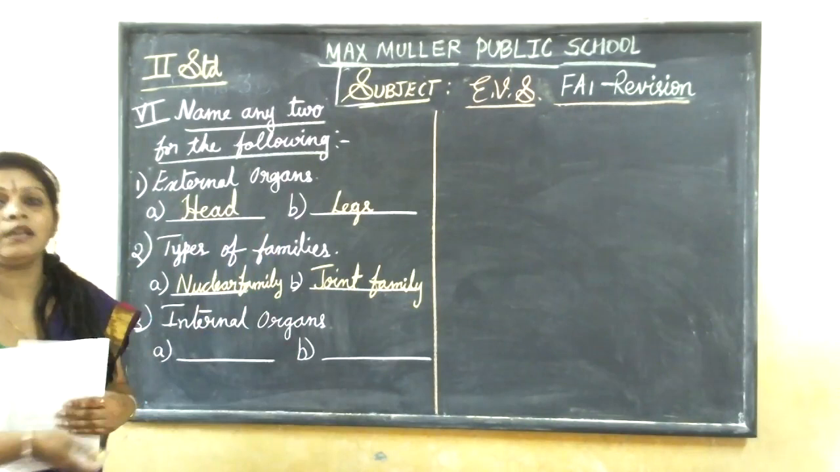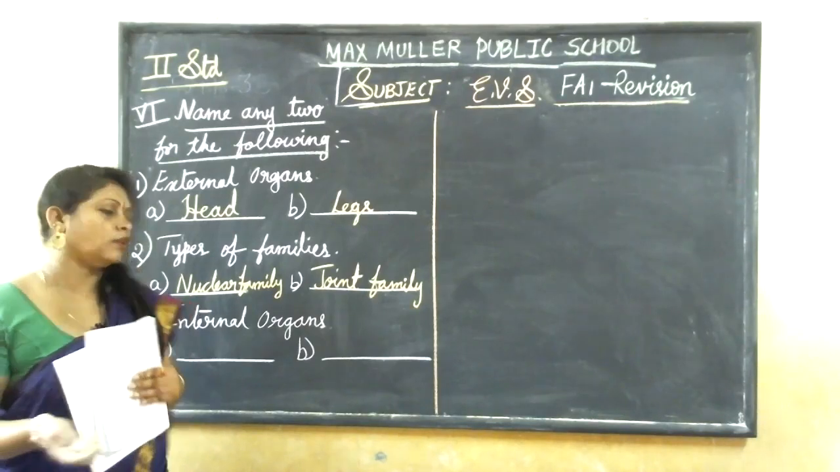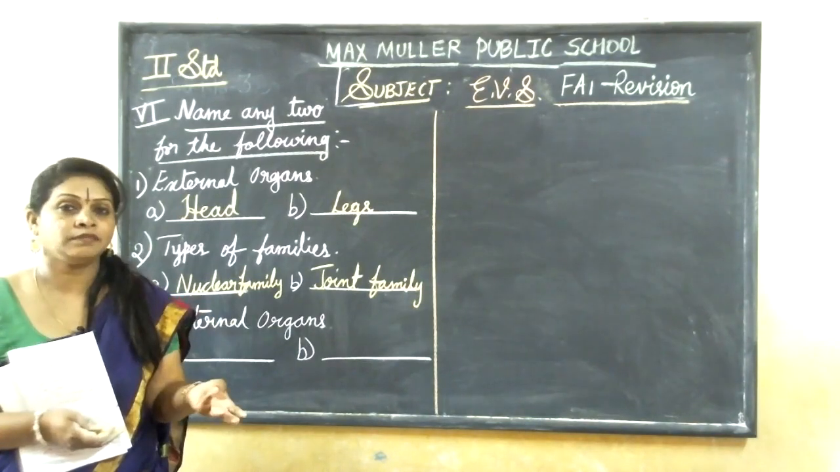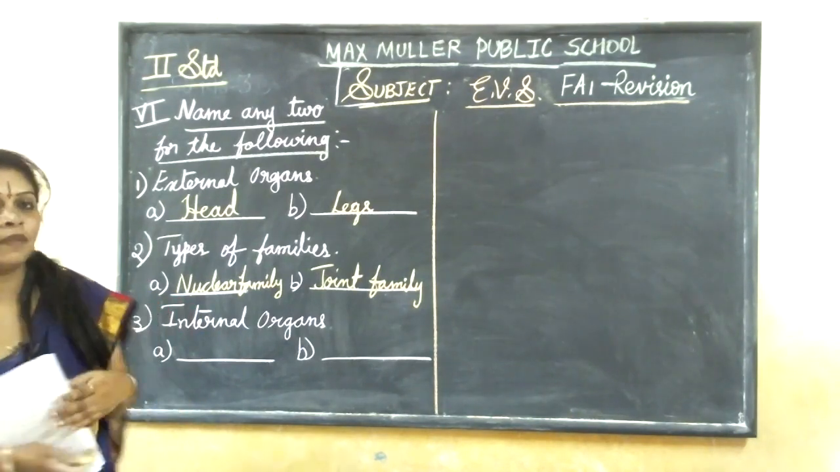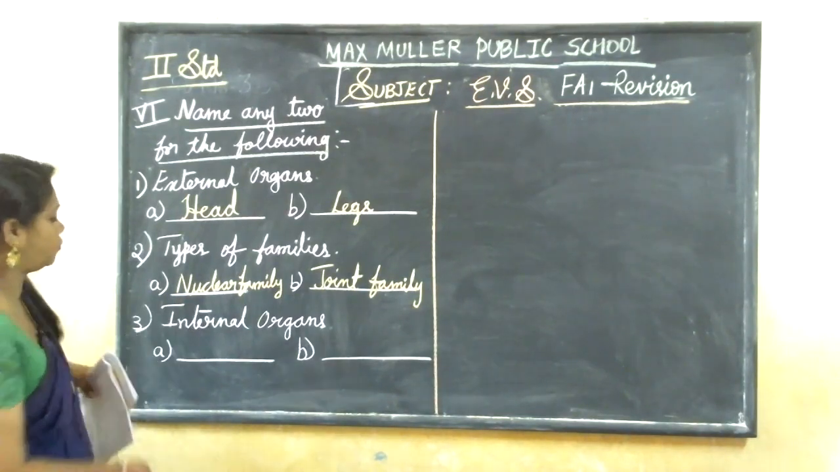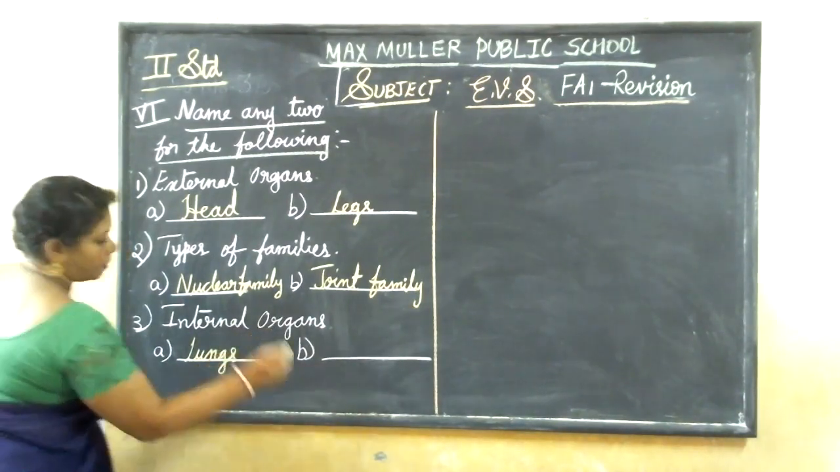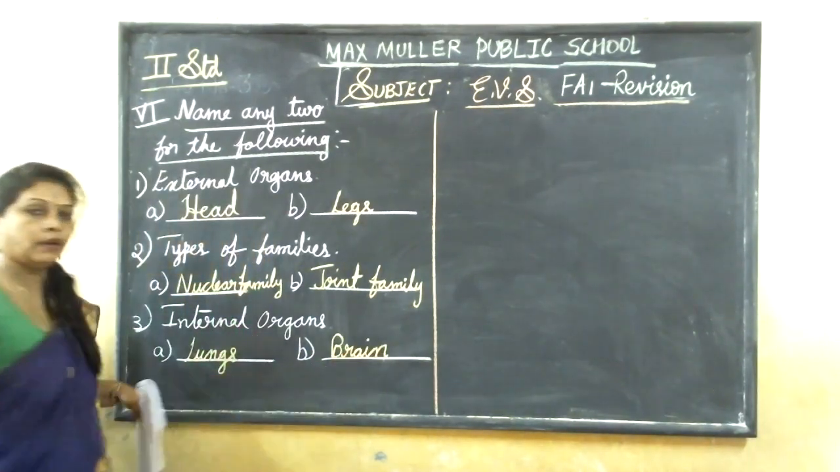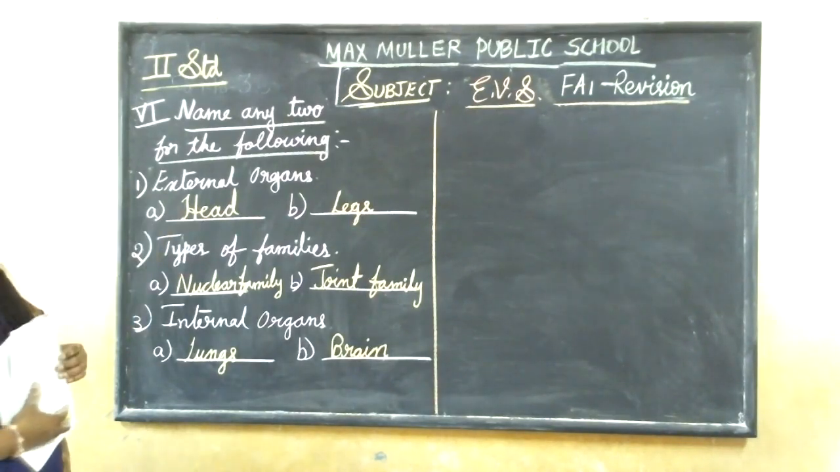Now, internal organs. The organs which are inside the body, we can't see them directly. So, those are called internal organs. Which are those internal organs? Heart, brain, then lungs, bones and muscles. In those, you can write any two, whichever you feel easy. You can write lungs, brain, or even heart. Any two of your choice. Now copy down this quickly. By the time, I'll write the next main there.